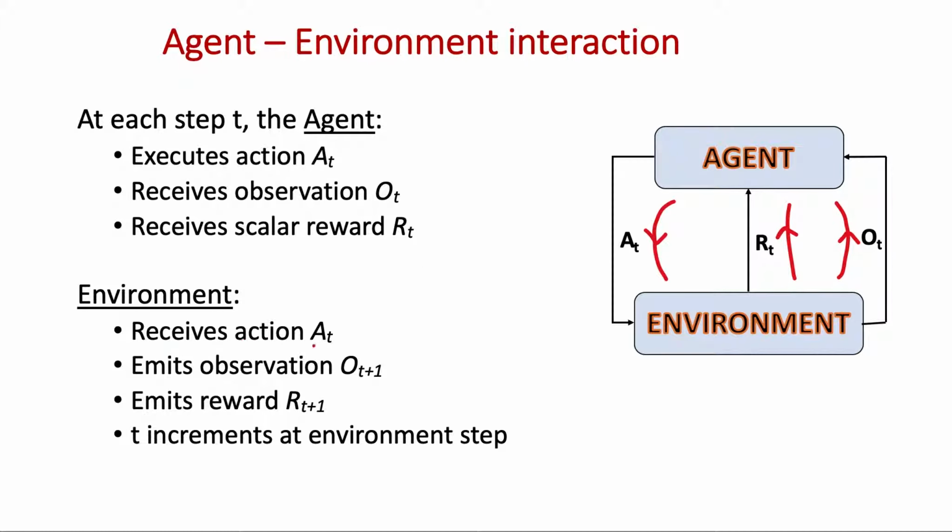And what does the environment do? It receives the action and emits an observation O_{t+1} and a reward R_{t+1}. So whatever action the agent took in the previous time step, the environment sends a reward for that in the next time step and also the corresponding observation, and we increment T at the environment step.